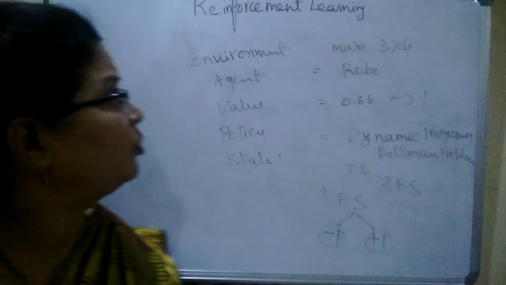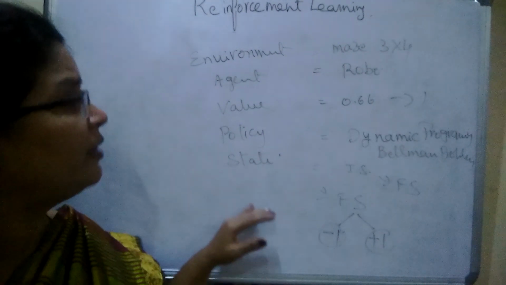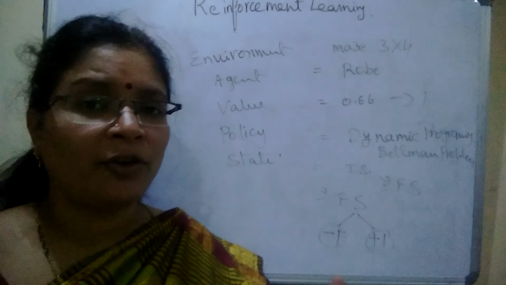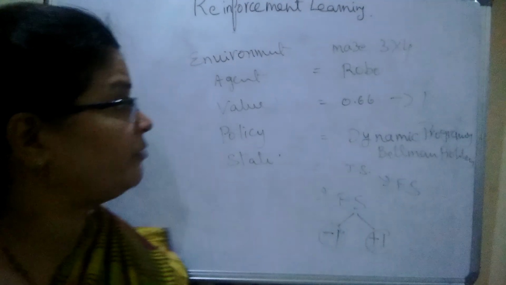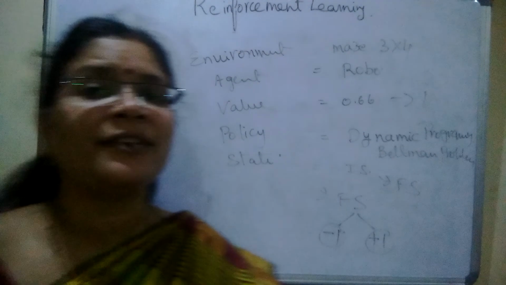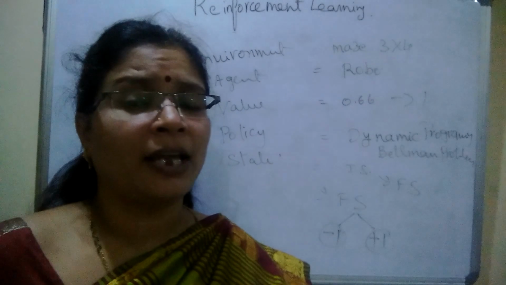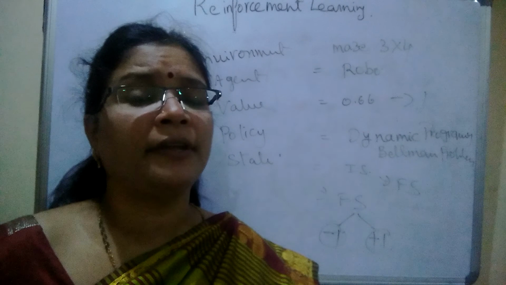So these are some of the variables we make use of in the reinforcement environment by the agent. What is the environment? In the example environment we have seen, it is a 3/4 maze. The name of the agent is Robo. The value changes from one state to another in a progressive manner, so that the agent can put a step forward to reach the goal, to get the reward.